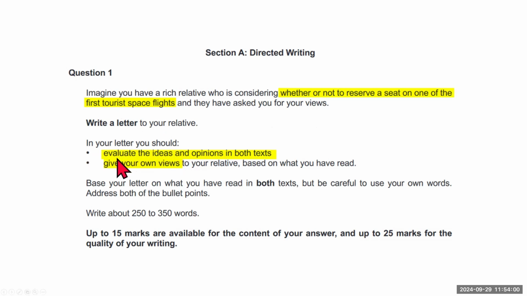In your letter, you should evaluate. This is a very important word. Evaluate the ideas and opinions in both texts. So don't just focus on one. And then you have to give your own views based on what you have read, and your own views should answer this question, whether or not they should reserve a seat on one of the first tourist space flights.